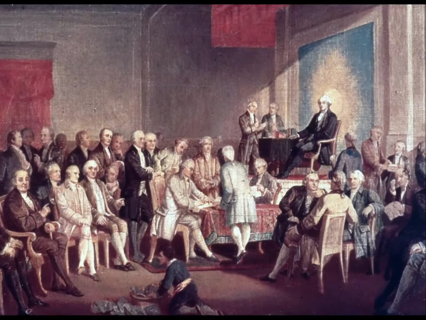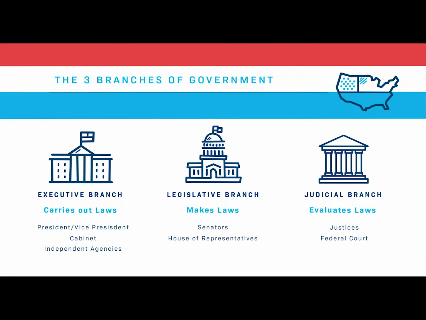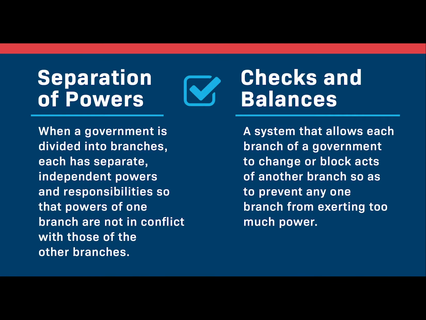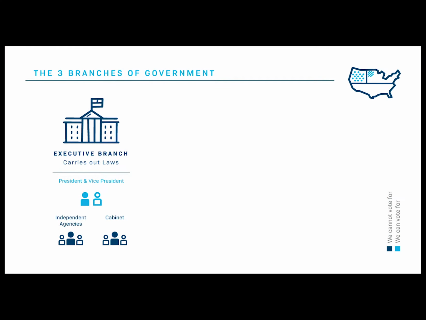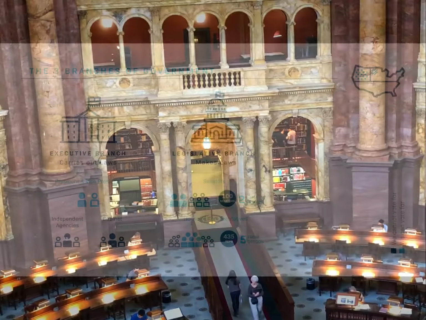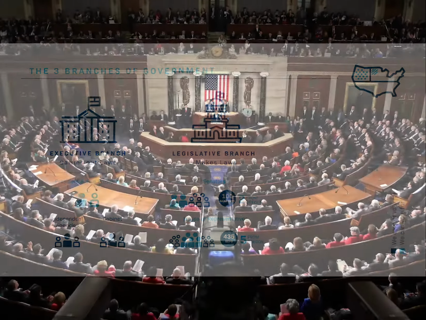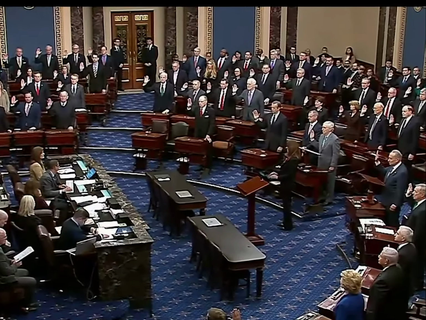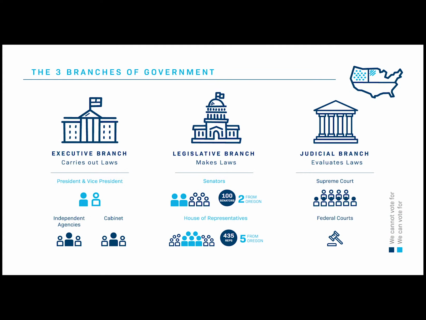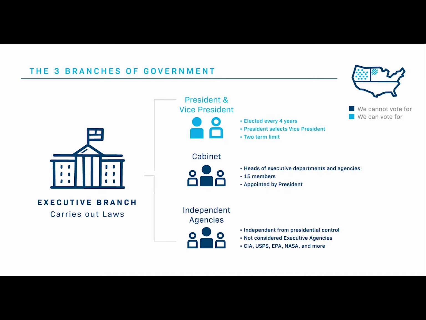When the Constitution was written, way back in the 1780s, the authors decided to create 3 branches of government, which would have different responsibilities and the power to keep one another in check. The first branch is the executive branch, which includes the president, vice president, the cabinet, and federal agencies. The second is the legislative branch, which includes Congress, which is made up of the House of Representatives and the Senate, as well as congressional agencies. The third is the judicial branch, which is made up of the Supreme Court and other federal courts. Let's start with the executive branch.